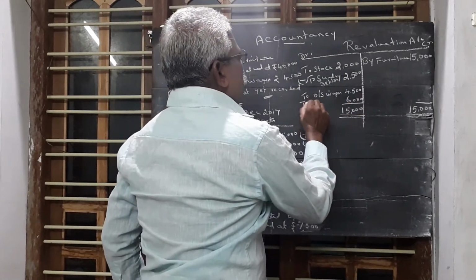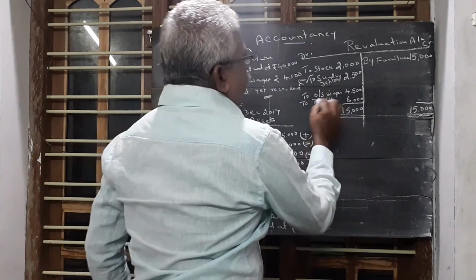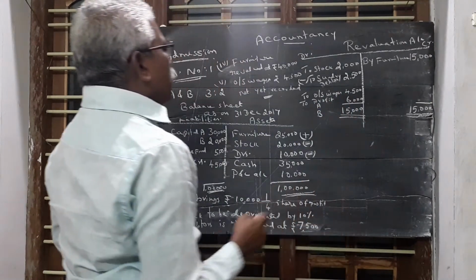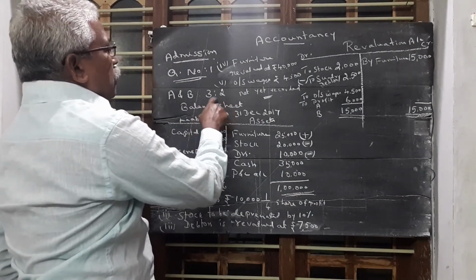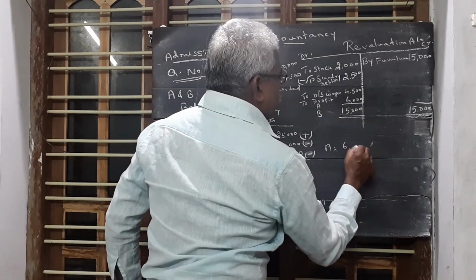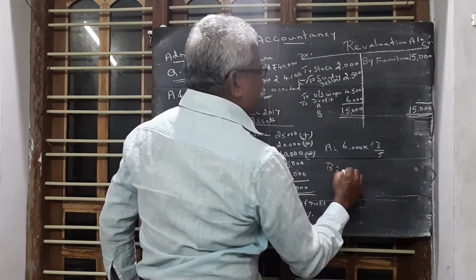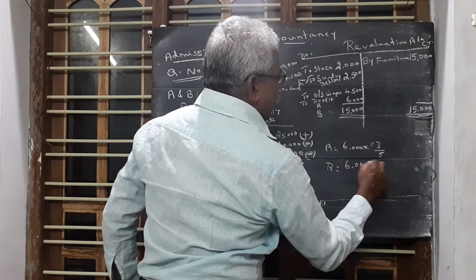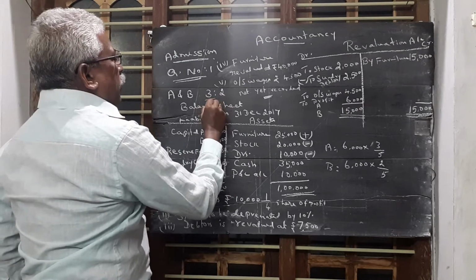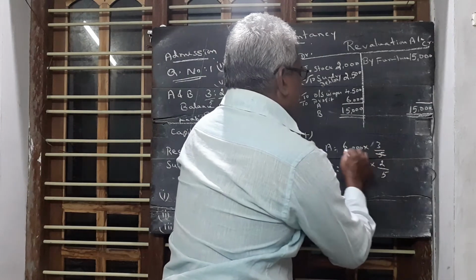It is a profit. This profit is transferred to old partners A and B in their old profit share ratio. Old profit share ratio is equal to 3:2. So A's portion is equal to 6,000 into 3 by 5. B's portion is equal to 6,000 into 2 by 5. 3 plus 2 is equal to 5. 3 by 5 is to 2 by 5. So we have to simplify it.